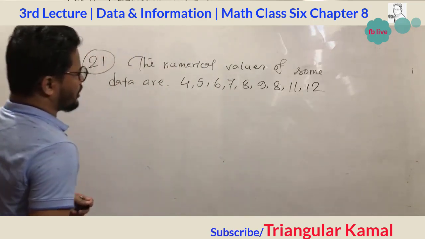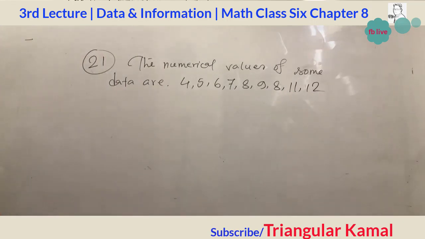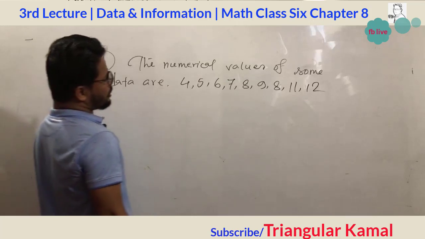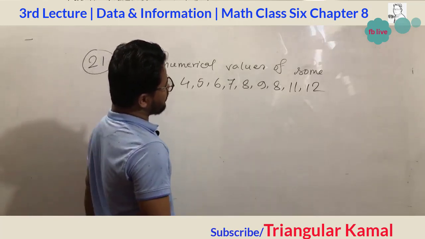Okay, if you arrange the data, the numerical values of the data are in ascending order. 8 appears 2 times and the rest of the numbers do not appear more than 1 time. My dear students, is it ascending order or not?